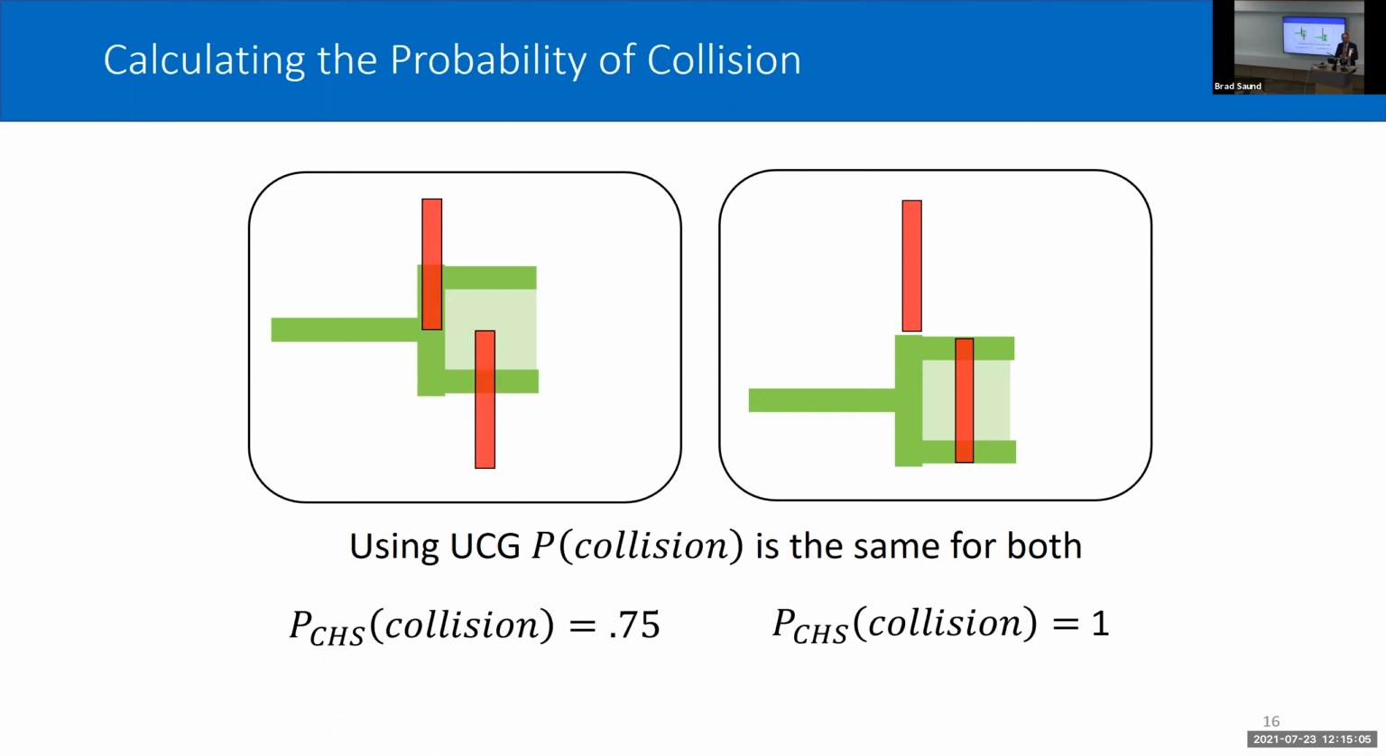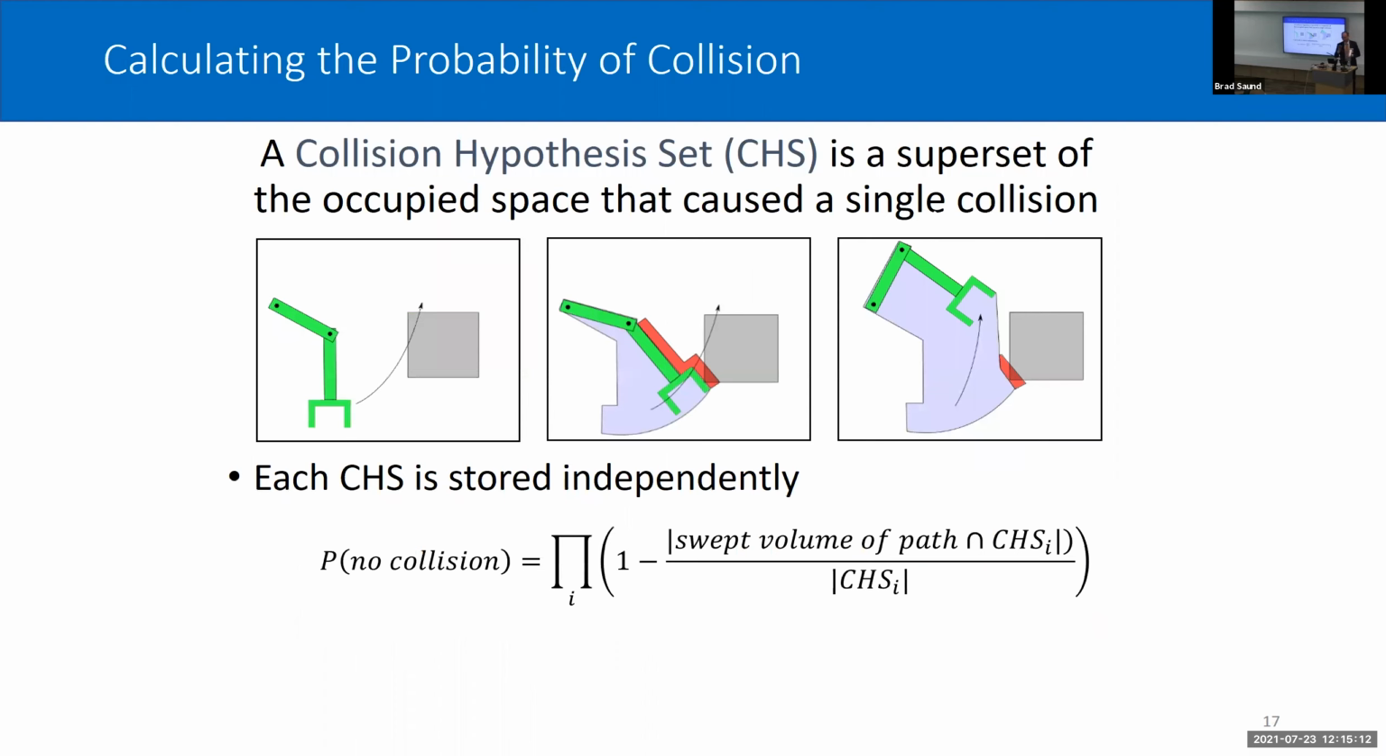So that's a subtle difference between actually storing these sets as separate entities. Mathematically, if we want to look at the probability that a path collides, we can look at the swept volume of the path and ask what fraction of each collision hypothesis set intersects with that swept path. Then we do some math to manipulate the probabilities to create a total probability that the path doesn't collide given all of the previous contacts.